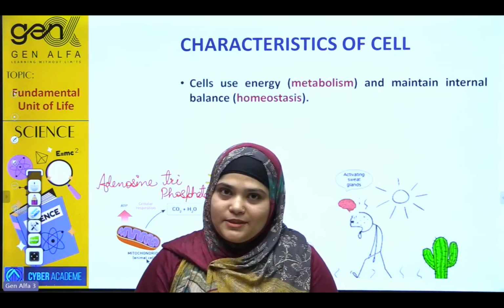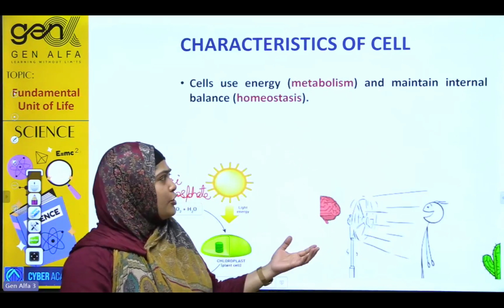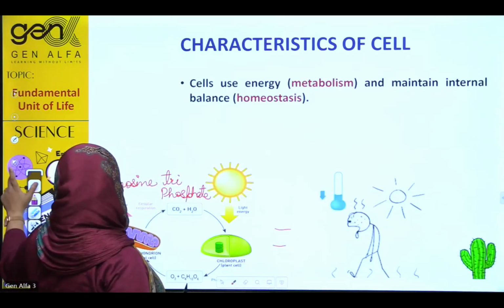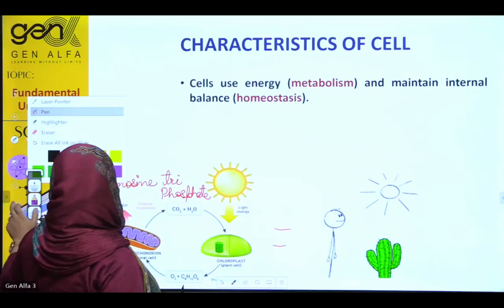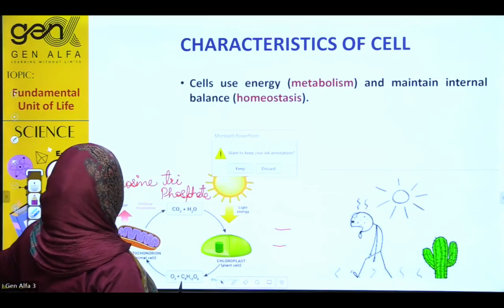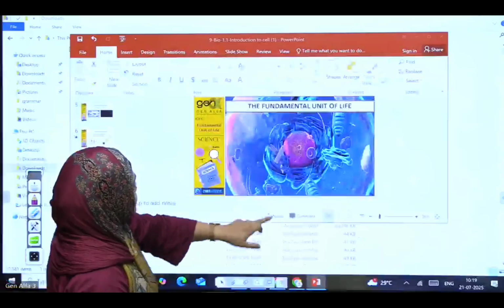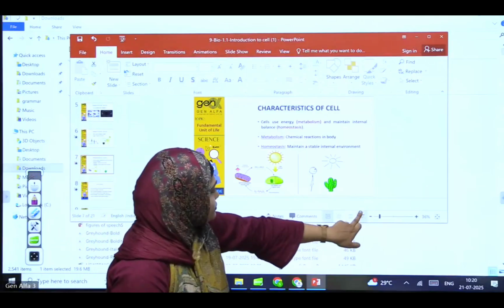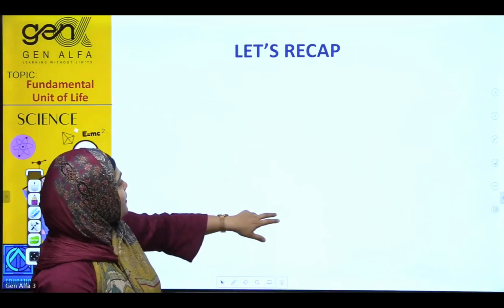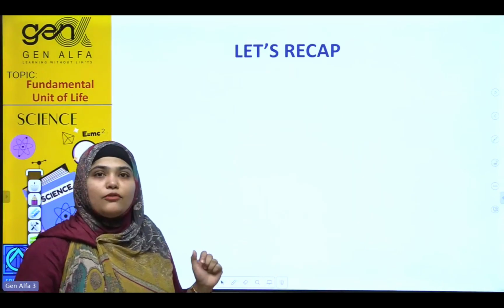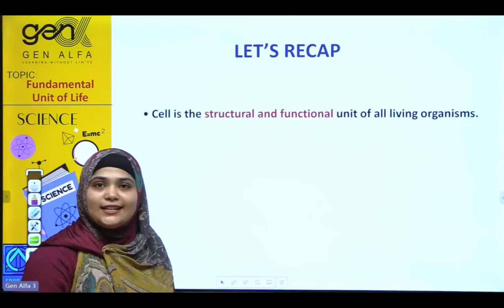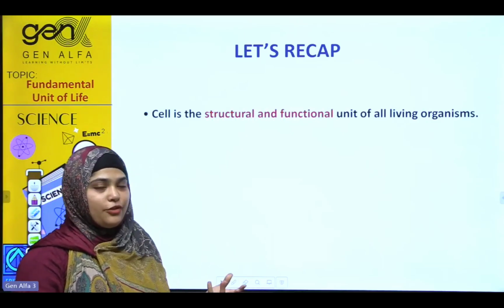Okay. Before ending, I just want to show the recap. Let's have a recap on what we have studied. First point, the cell is the structural and functional unit of living organisms.